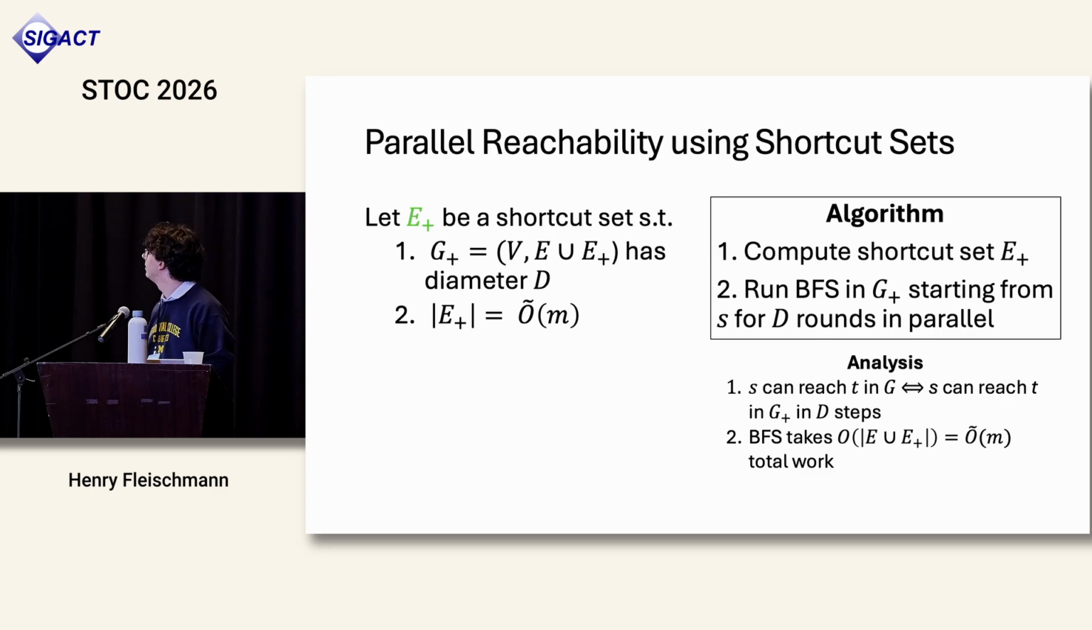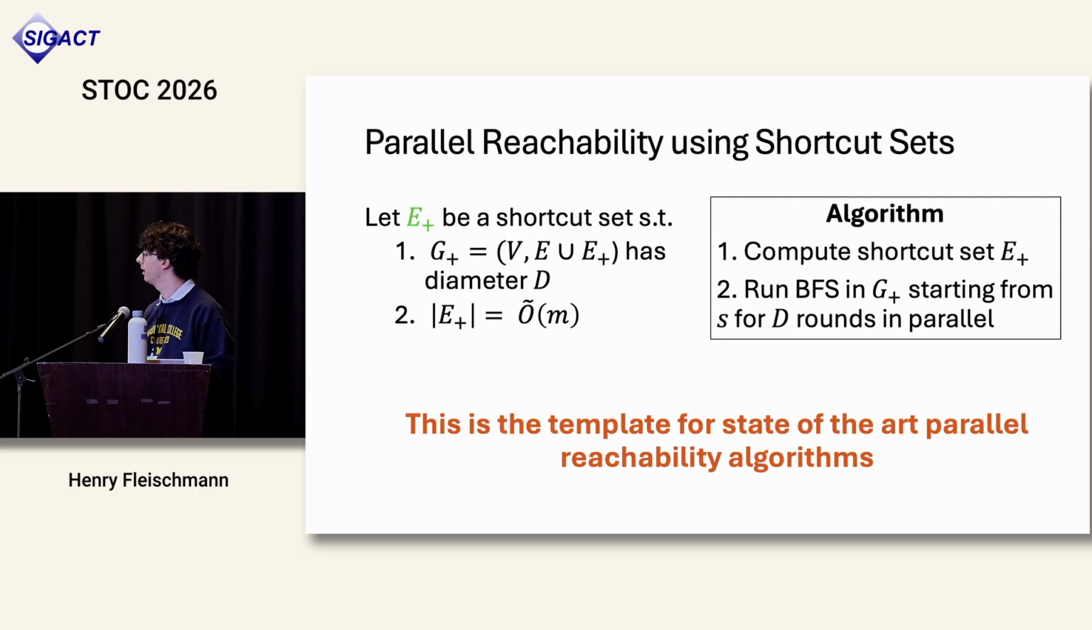So you might think this is a bit too idealistic. That first step of computing the shortcut set is definitely a non-trivial task to do efficiently in parallel. And that's true. Nonetheless, this is actually the template for the state-of-the-art parallel reachability algorithms. And so this is one reason to care about shortcut sets.